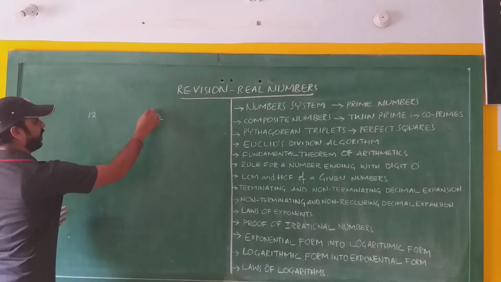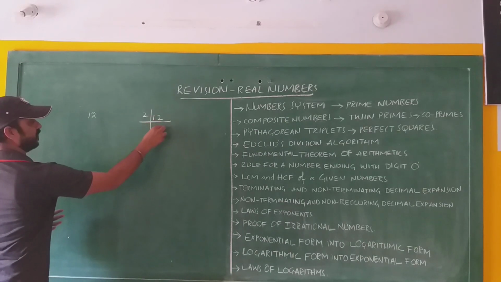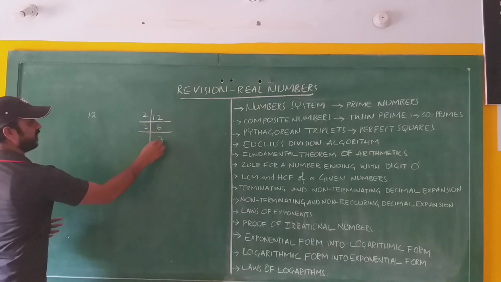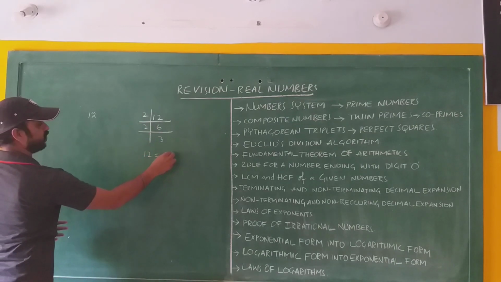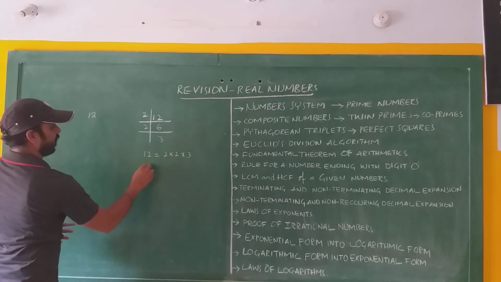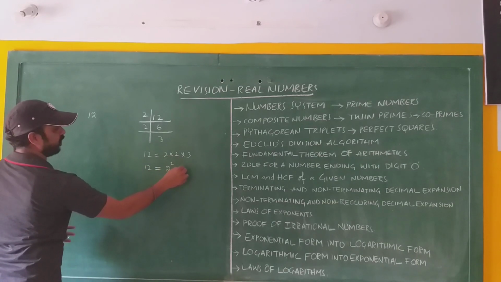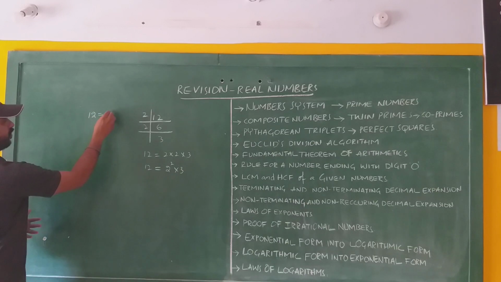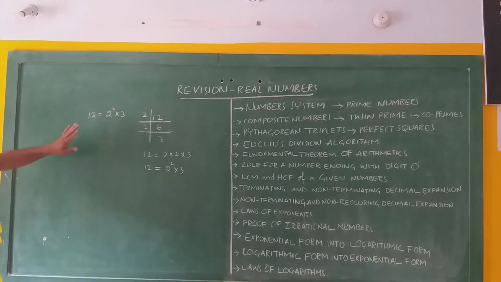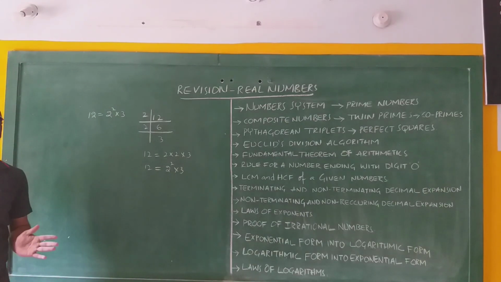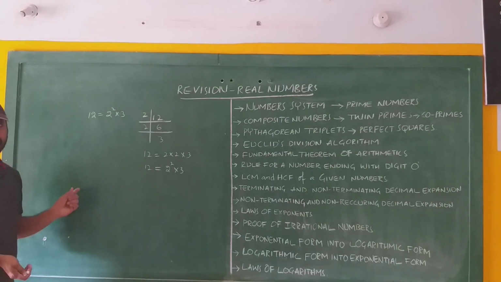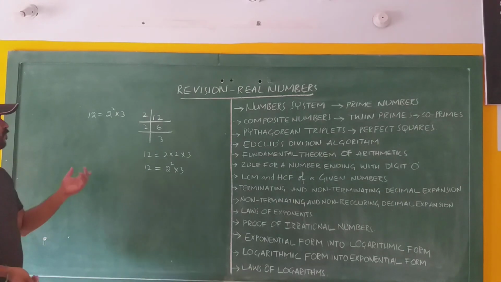Go for the prime factorization. Here 2, 6, 2, 3. Therefore 12 can be written as 2 into 2 into 3, and 2 is multiplied 2 times. We write in exponential form 2 square into 3. Therefore 12 equals 2 square into 3. This is called the fundamental theorem of arithmetic. That means the fundamental theorem of arithmetic is nothing but every composite number can be expressed as a product of primes.